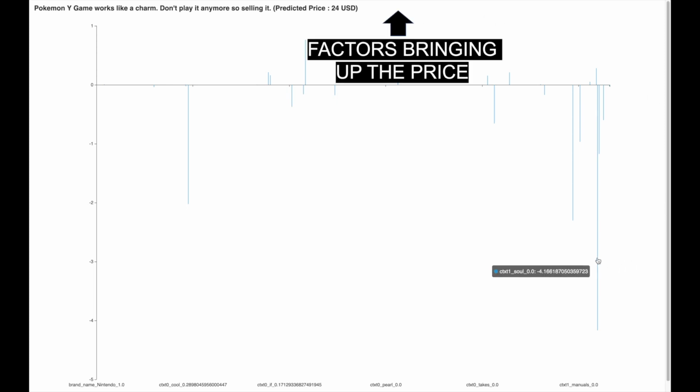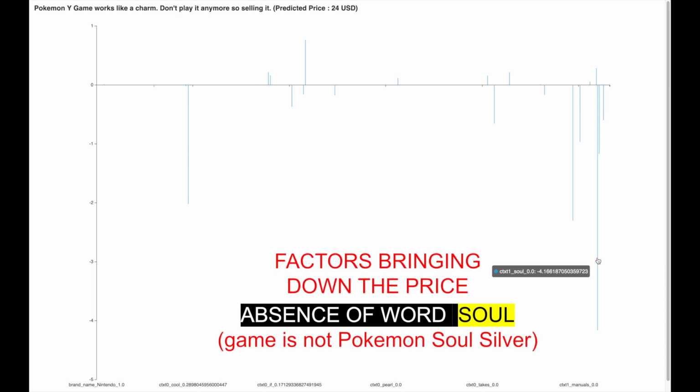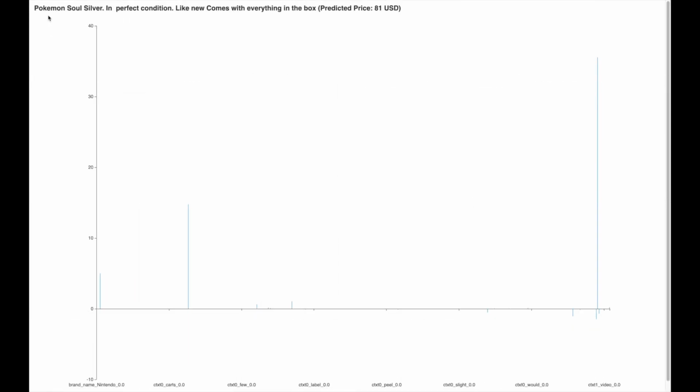So we see that the word soul is bringing down the price of the game. And this means that as the word soul is missing in the description, this game will sell for less. In other words, as the game is not a high-end game such as Pokemon Soul Silver, it will fetch a low price. Similarly, there is no word condition, and so there is no indication of the condition of the game. So this game will fetch a low price.